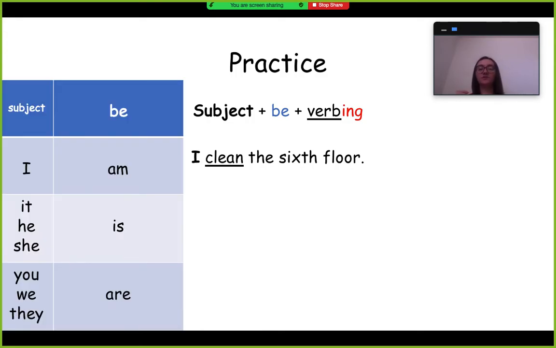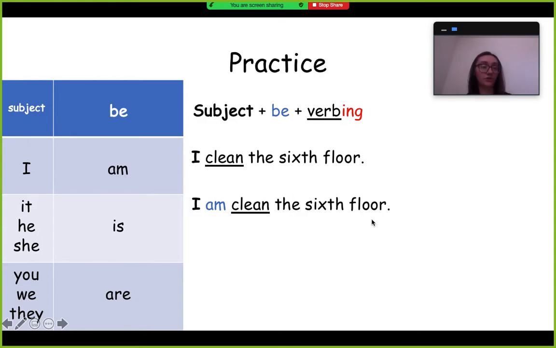We have our little group here that tells us which form of be we need to use, am, is, or are. So we said I. That means we need to say I am. That's the first thing we're going to do. I am, and then the rest of the sentence is clean the 6th floor.